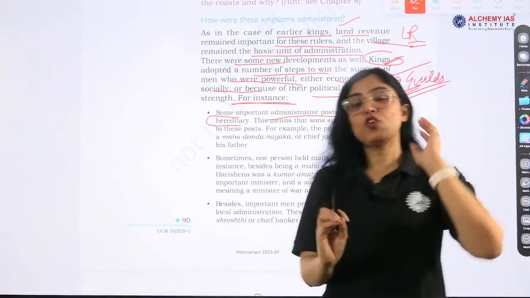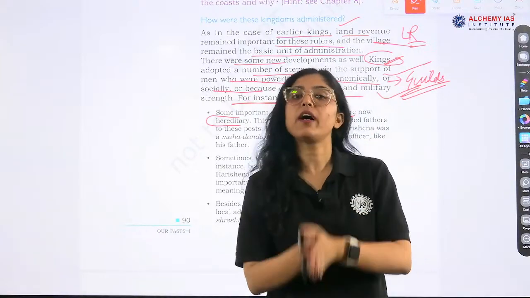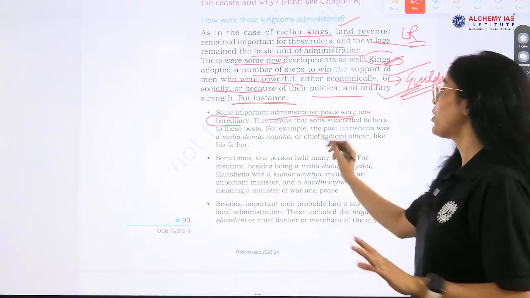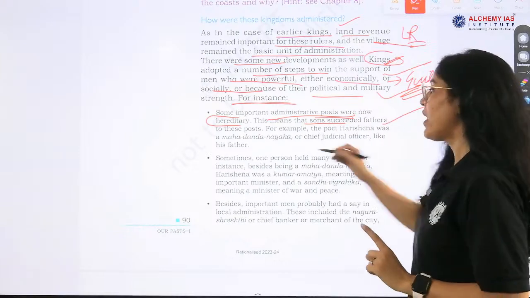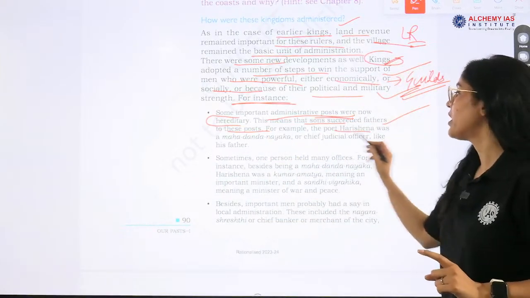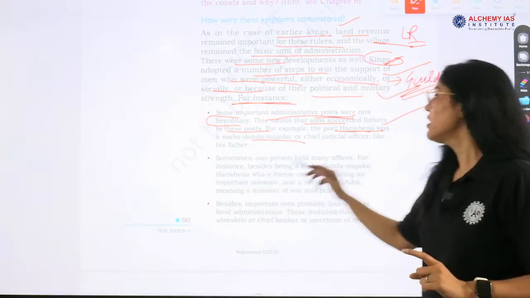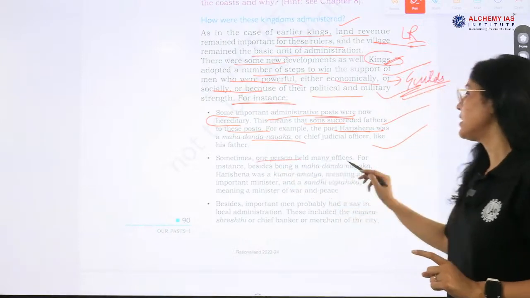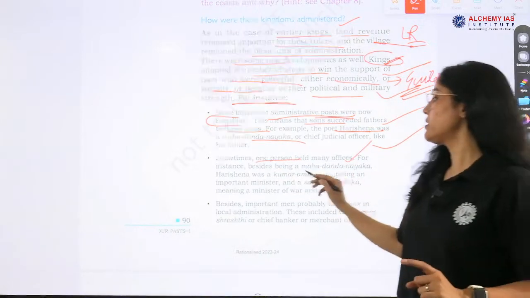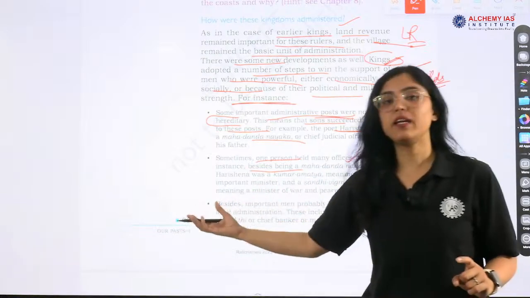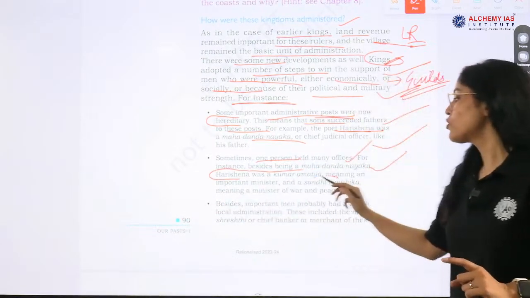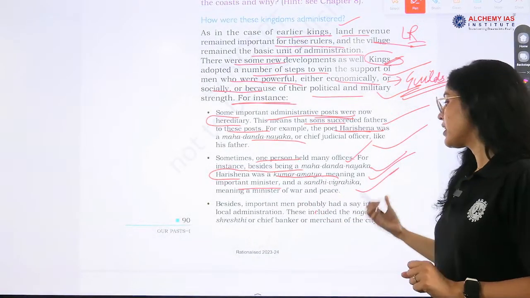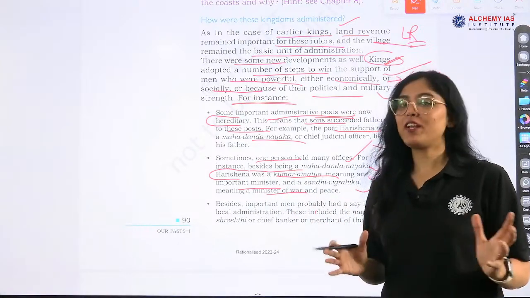So the example has been given, like some important administrative posts were now hereditary. See the administration of Harshavardhan, Chalukyas, Pallavas, right? Some of the posts were hereditary in nature, very important. This means that son will succeed father to these posts. For example, poet Harisena was a Mahadandanayak or chief judicial officer like his father. Next, sometimes one person held many offices. For instance, besides being a Mahadandanayak, Harishena was also Kumaramatya, meaning an important minister, and a Sandhi Vigrahika, meaning a minister of war and peace.